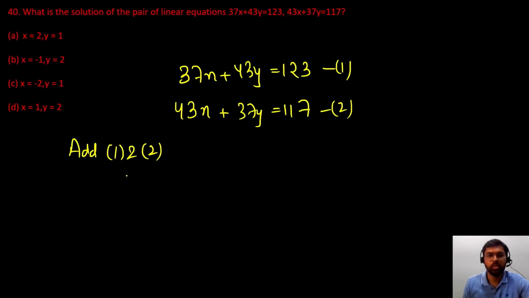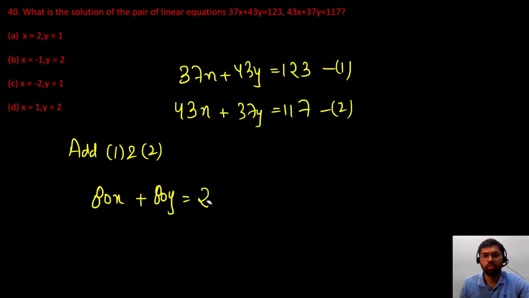So 37x plus 43x will be 80x. 43y plus 37y will be 80y, and right hand side 123 plus 117 will give us 240. So from here I can write x plus y is equal to 240 divided by 80, which is 3.